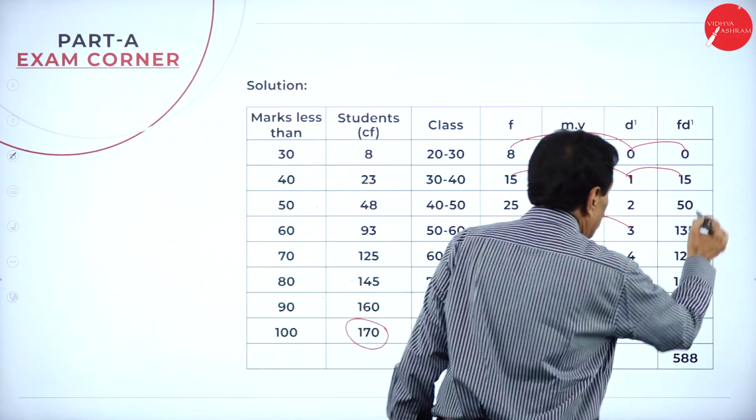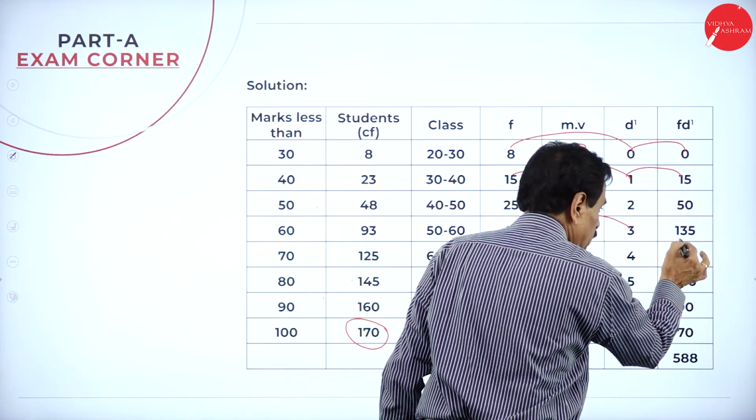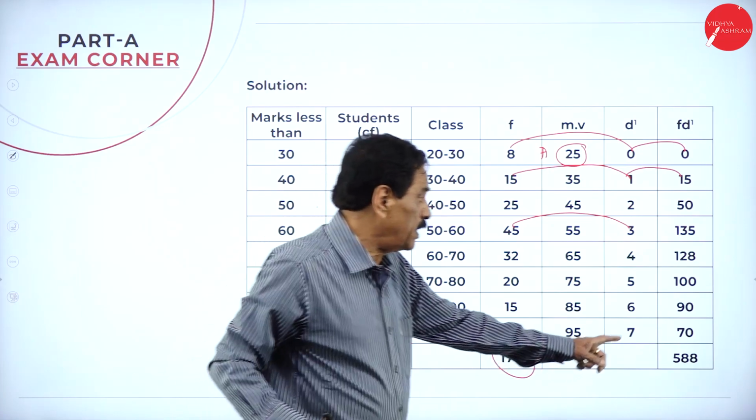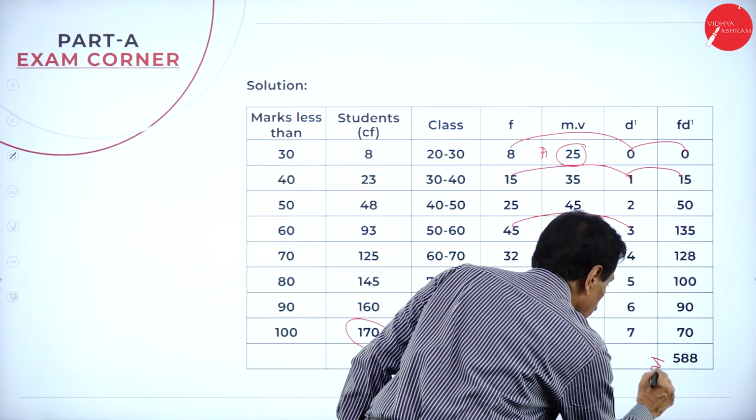Add the figures. 5 plus 5, 10, 18, 28, 40, 52, 58. This is 588, this is the total. This is sigma fd dash.